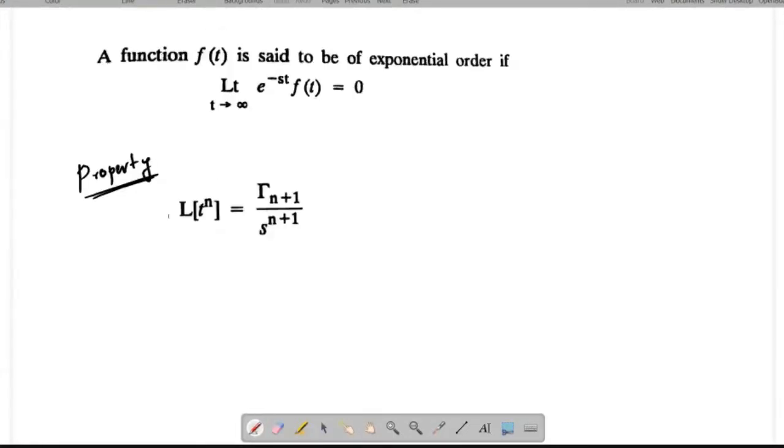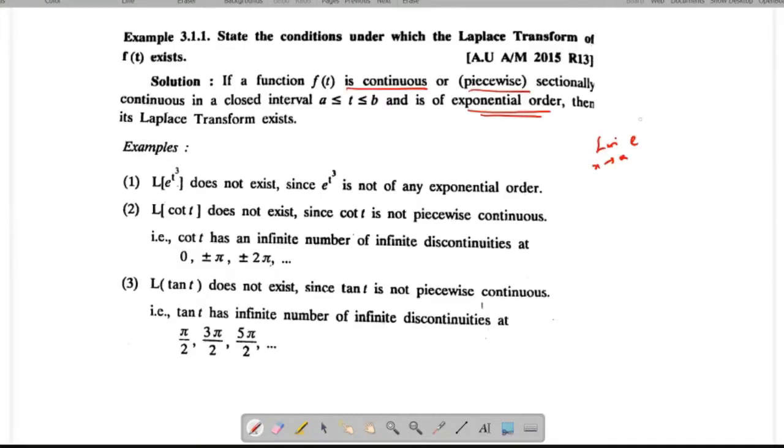And also it should satisfy exponential order. A function f of t is said to be of exponential order if the limit as t tends to infinity of e power minus st f of t is 0. Then only you can say the function is of exponential order, right? So if the function satisfies these two conditions, you can say the Laplace transform exists. These are the examples I have given.